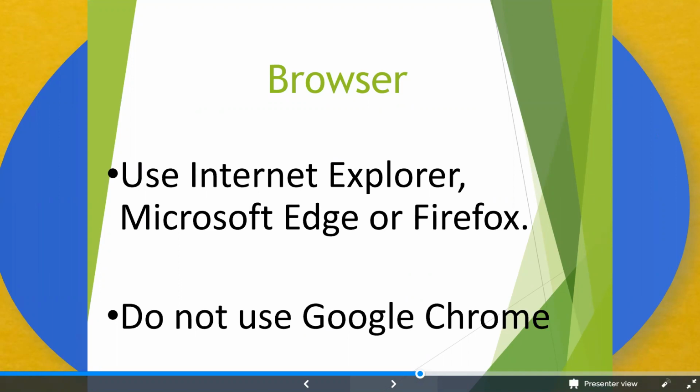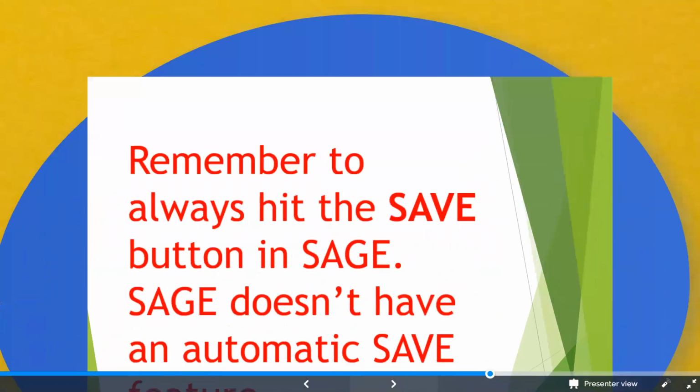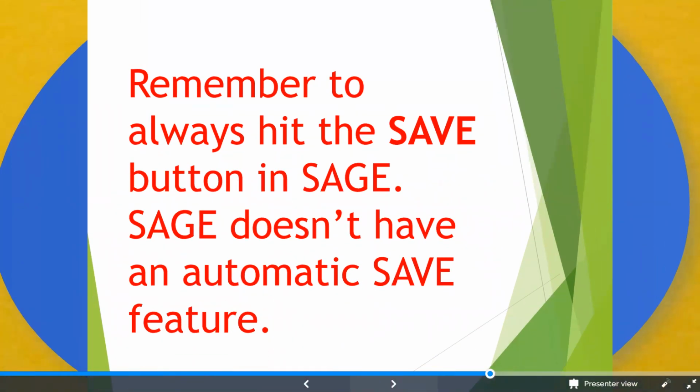If you use Google Chrome on your end, it'll look like the application is completed. It'll look like the application has been submitted. But when we get it, because you did it on Google Chrome, it'll be a blank application, and it won't be able to be reviewed. Remember to always hit the save button in Sage. Sage doesn't have an automatic save feature.